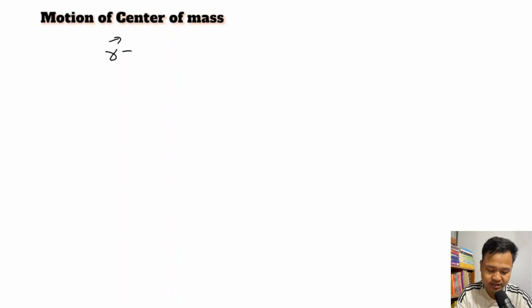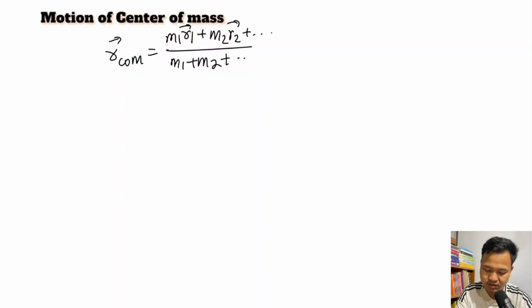So here I can write displacement of center of mass is equals to m1 into r1 plus m2 into r2, plus and so on, divided by m1 plus m2 plus m3 plus and so on. So this is position, or you can say displacement. Displacement of center of mass, so here r can be x, y, or z. So that is the formula.